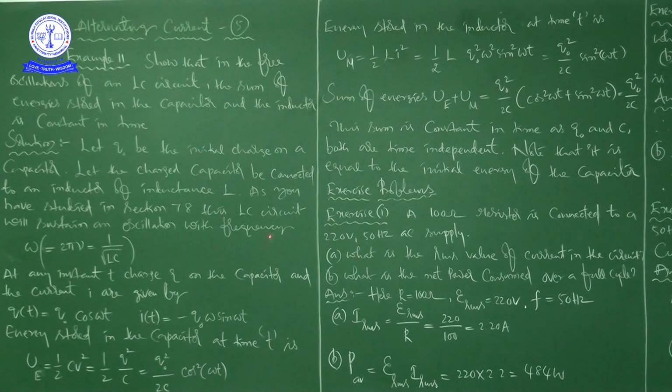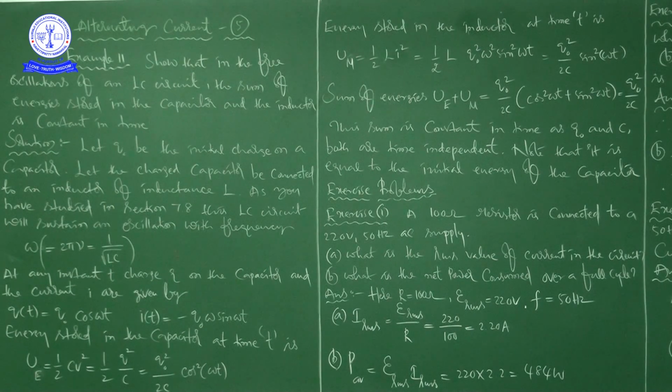Next, he is asking what is the net power consumed over a full cycle. The formula is epsilon RMS into I RMS. 220 into 2.2 gives 484 watt.